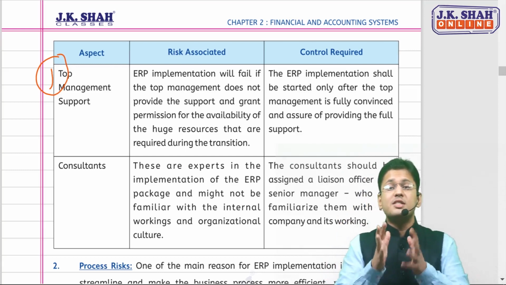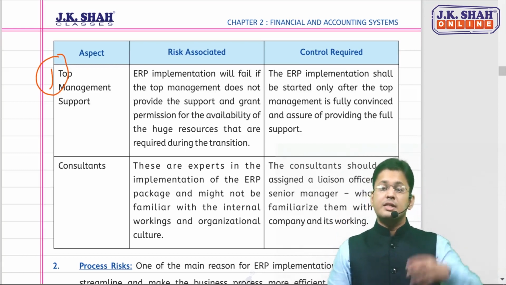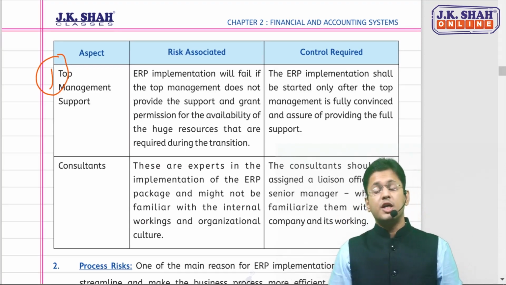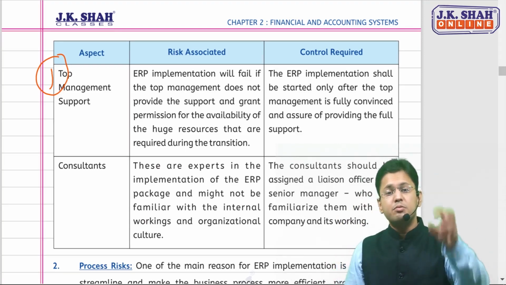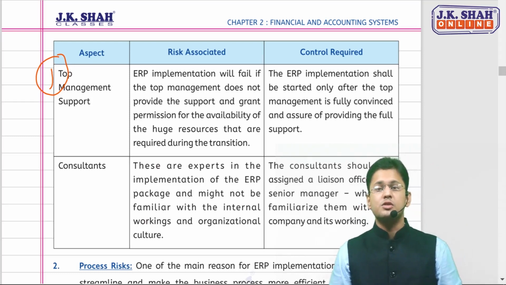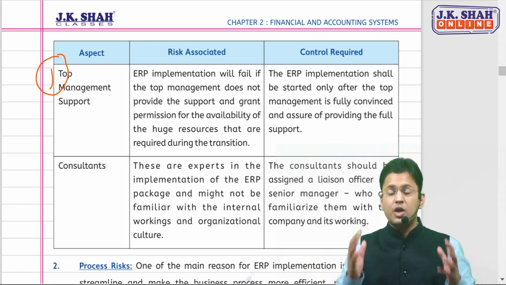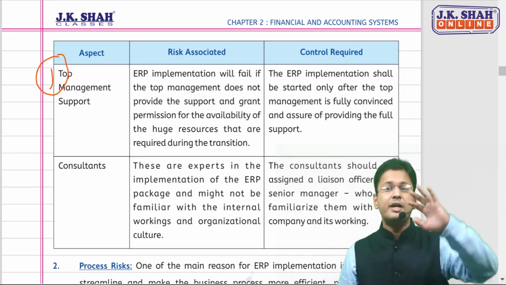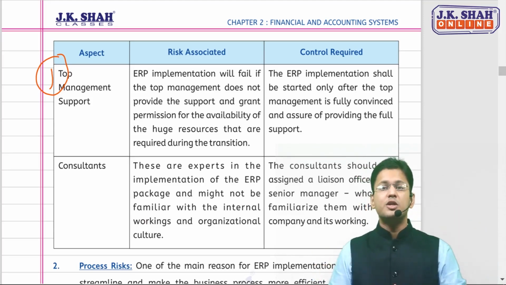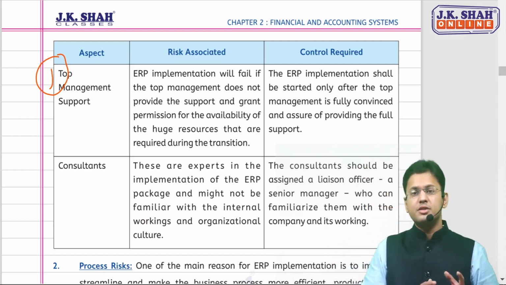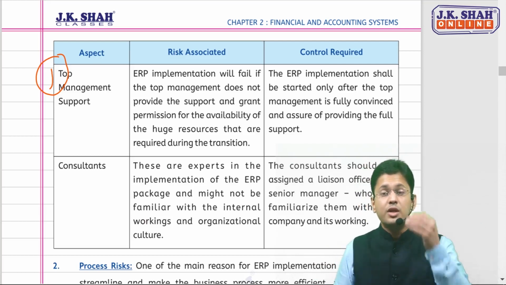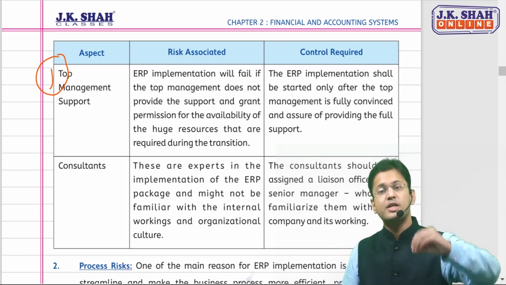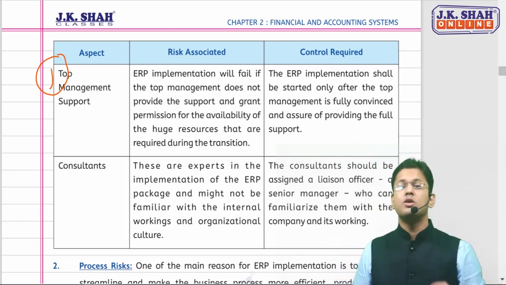Now, what is the risk associated with top management? Sir, if the top management does not support, if the top management doesn't grant the permission for the utilization of resources that are required during the transition phase, when you're implementing the ERP, when you're converting or transforming your non-integrated system into an integrated version, you need top management's full support, so that they grant you the permission to utilize whatever resources you need to transit.